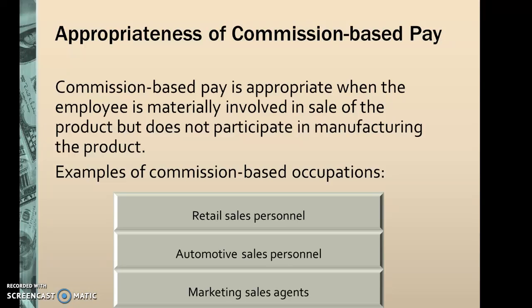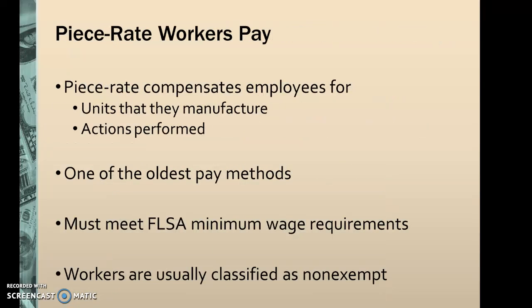Now, the other item that is talked about in the book, which is on page 93, is piece rate workers. Piece rate compensates employees for units that they manufacture and actions they perform. Now, this is one of the oldest pay methods, and they also must meet FLSA minimum wage requirements. These workers are mostly classified as non-exempt.